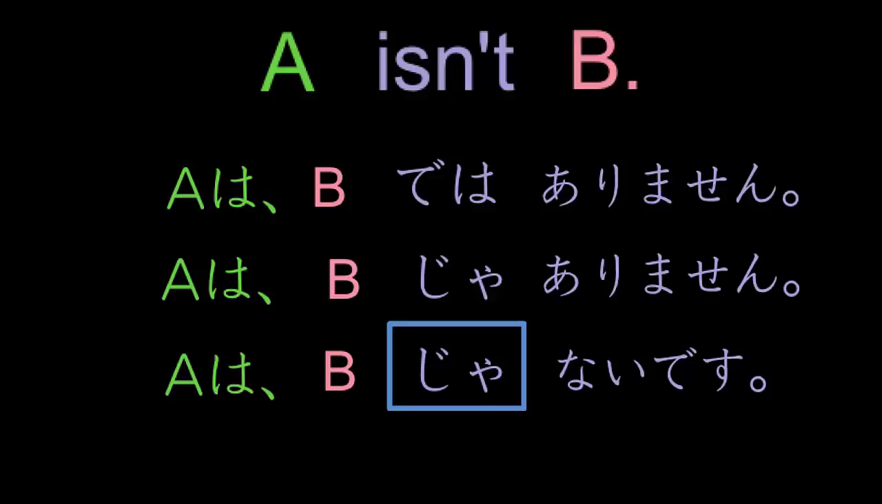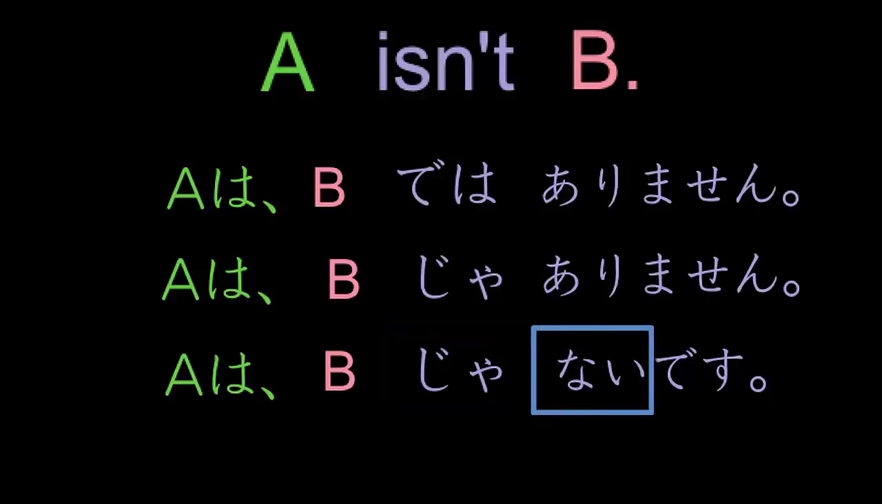So we still use the ja. That's the contraction of dewa. It's just dewa said very quickly. So we use ja, and then we finish with nai, and desu on the end makes it normal, everyday, polite. So these are three alternative ways to say A is not B. And there are three different ways to make these sentences past tense.